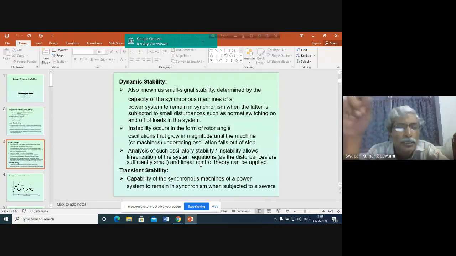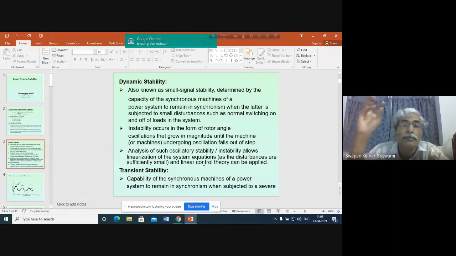Because load change has to be reflected, generator inertia has to be modeled, and the representation of generator inertia for stability and for frequency are different. We shall see how to represent the generator. Not only that, we shall have to represent the field winding of the generator, because there is a change in the field current also. We shall have to represent the exciter also.